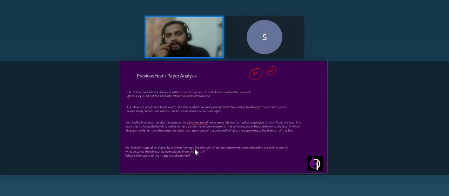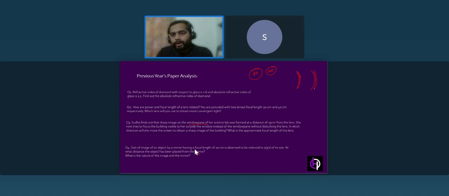Now, if we see the image formation, there is a concave as well as a convex mirror. This is convex and this is the concave mirror.